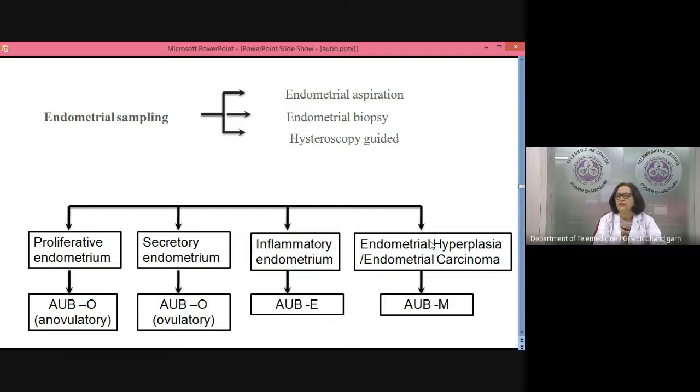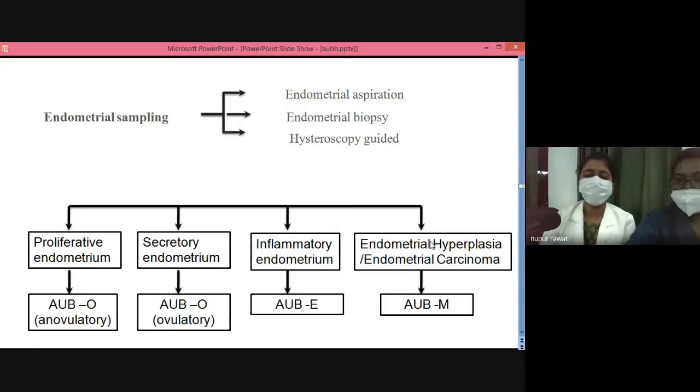Please repeat, what did you say? I mean, in perimenopausal, 4 to 5 mm of endometrial thickness is normal, and in postmenopausal, endometrial thickness of 4 mm is considered to be a normal size.